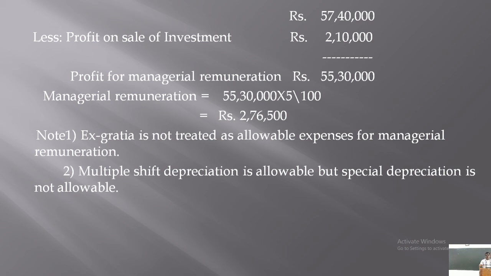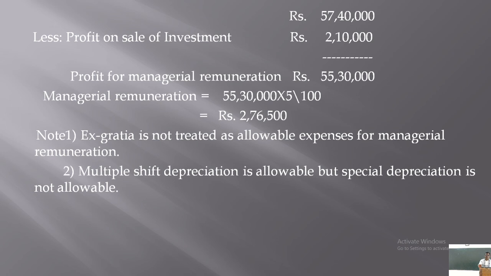So this is how you need to calculate net profit for managerial remuneration purpose. I hope you got the idea here. Only thing is, from the profit, if any profit is given, if in that profit any inadmissible expenses are deducted, you have to add back, and if any inadmissible incomes are added, you have to deduct that.